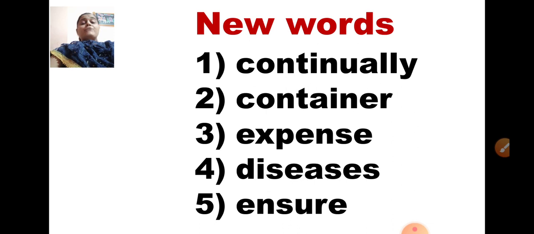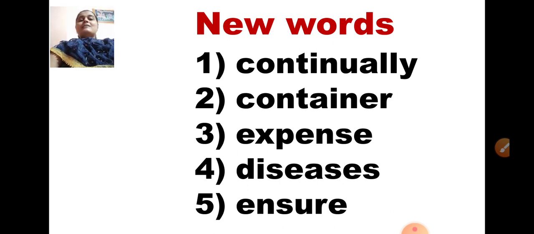The first word, you can see it on the screen, is CONTINUALLY, continually. Continually means a continuous process, an ongoing process without end, means it has no stop in between. It is going continuously without any obstructions. It is going on and on in a continuous process. So an ongoing process means continually.